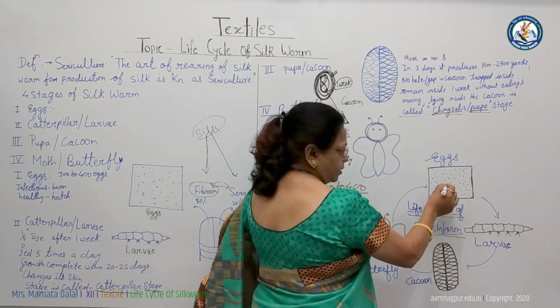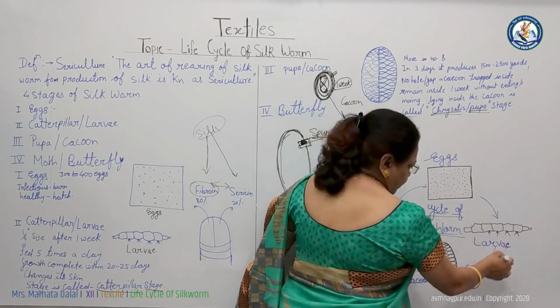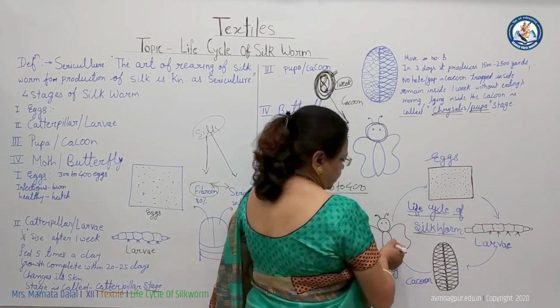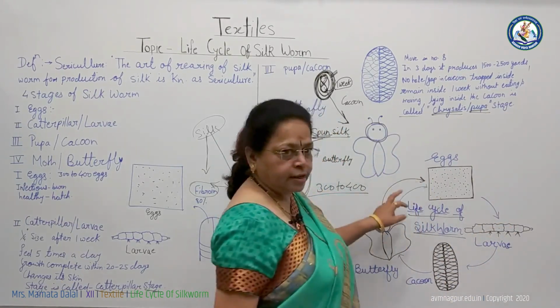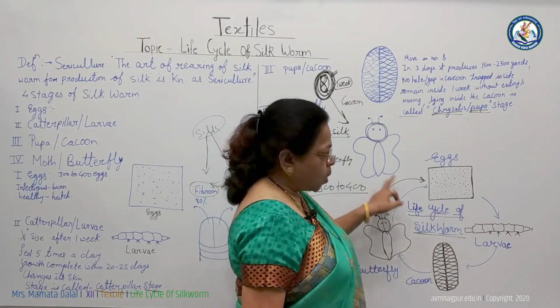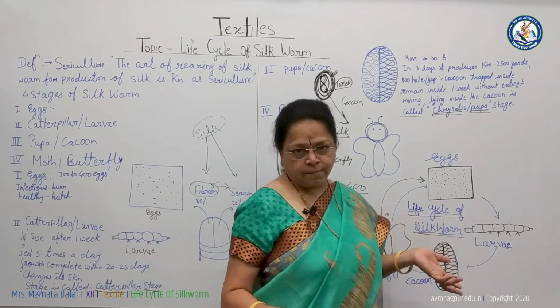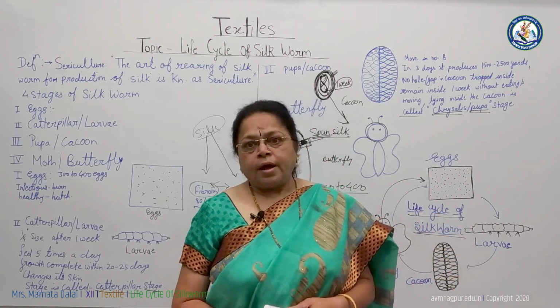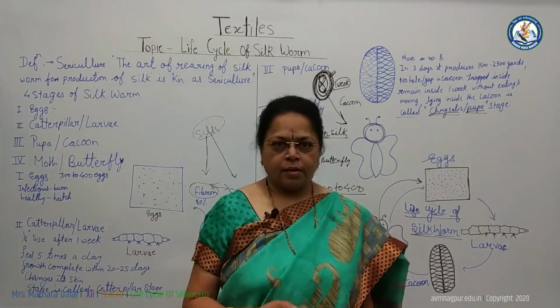Because after eggs, the caterpillar is formed; from the caterpillar we get the cocoon; from the cocoon we get the butterfly; and from the butterfly again we get eggs. In this way, the whole cycle of silkworm is completed. I think you must understand and follow these stages of the life cycle.